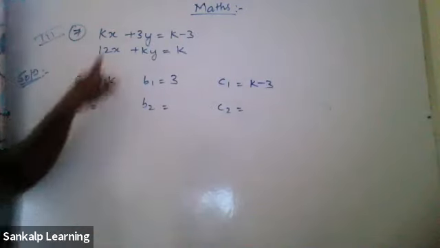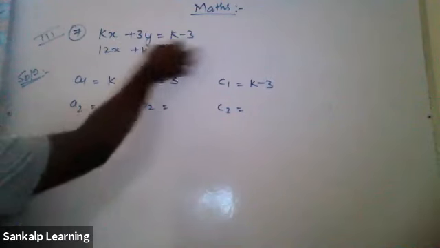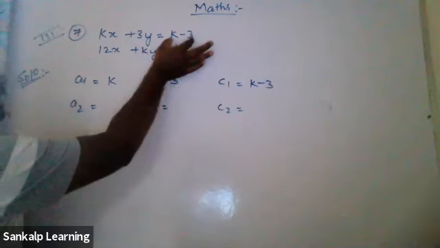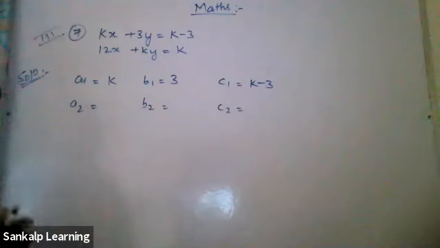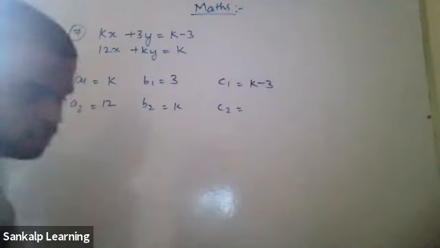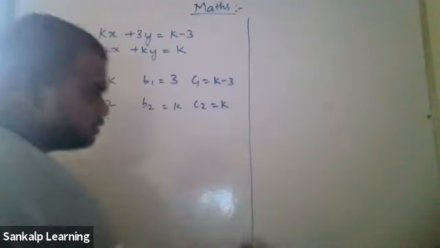A1 means the coefficient of x. What is multiplied with x, what is multiplied with y. Separately, what is there? This entire thing is separate, isn't it? It doesn't have any x or y with it. So this entire thing is your C1. Could you tell me A2, B2, C2? A2 is 12. B2 is k. And C2 is also k. I'll just rewrite it. C1 is k minus 3, C2 is k, so that I'll have enough space to solve.